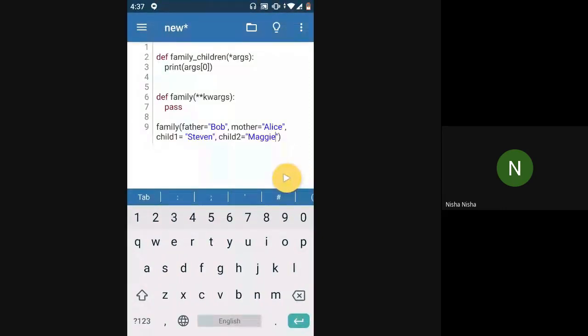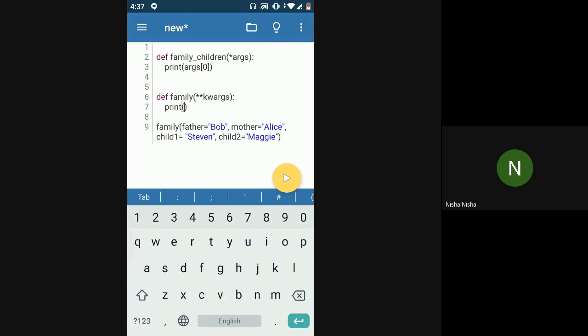So here in this case, I can pass any number of arguments in the function, but I am giving a keyword to each of these arguments. I am going to define the keyword: this is father, this is mother, wherever this function is called. So when I am accessing the arguments being passed to the function inside the function, I can directly use the keyword.